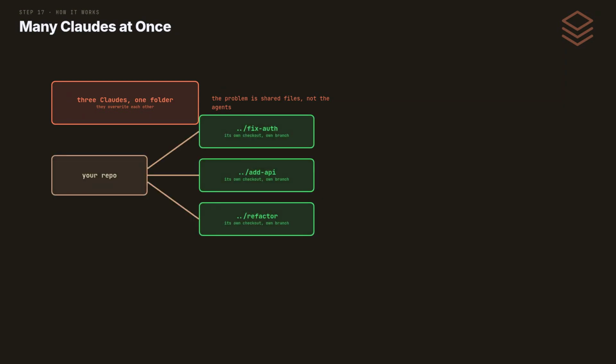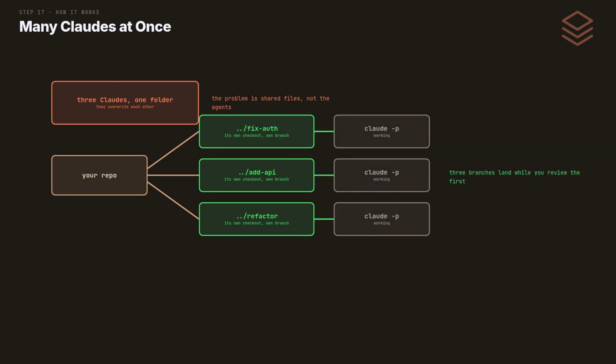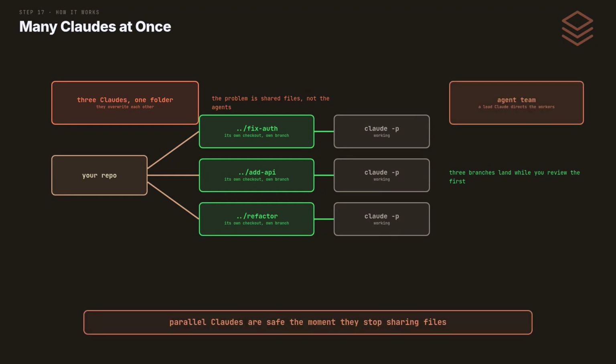A Git worktree is the same repo checked out again. Each Claude gets its own copy, on its own branch. Run each one headless, and 3 fixes land as 3 branches while you review the first. Agent teams go further. A lead Claude splits the work, directs the workers, and merges the reports. 2 commands per task. Make the work tree, point a headless Claude at it.